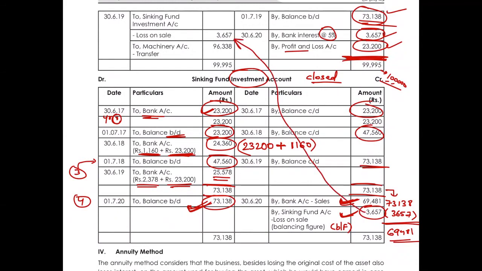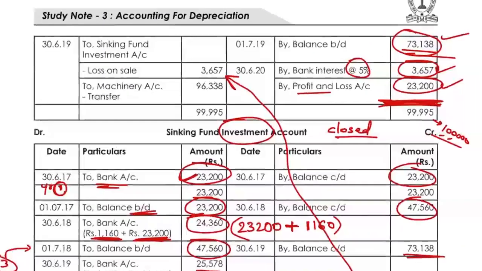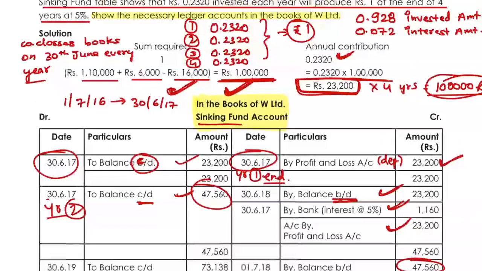This will go from your investment account to the reserve account, and the balancing figure, we will transfer it to the machinery account by 96,338, and this account will be closed at 99,995. Now this will be closed.